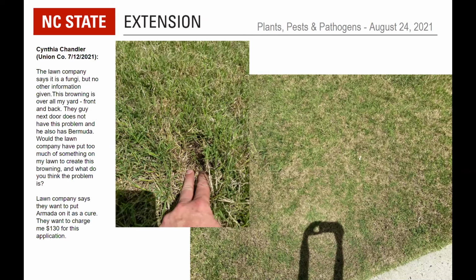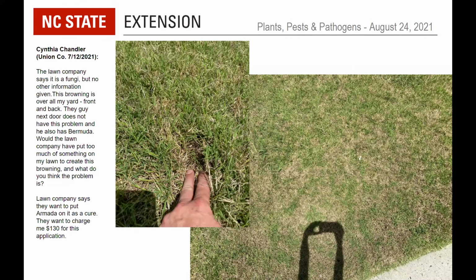Assume Bermuda grass and not Bermuda shorts. Would the lawn company have put too much of something on my lawn to create this browning? What do you think the problem is? And further, the lawn company says they want to put Armada on it as a cure. That's a fungicide. They want to charge me $130 for this application. So as it turns out, well, first of all, on critiquing the photographs, Lee says the photos are great.